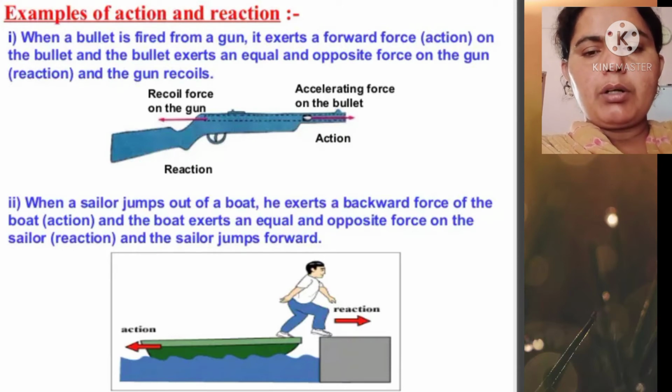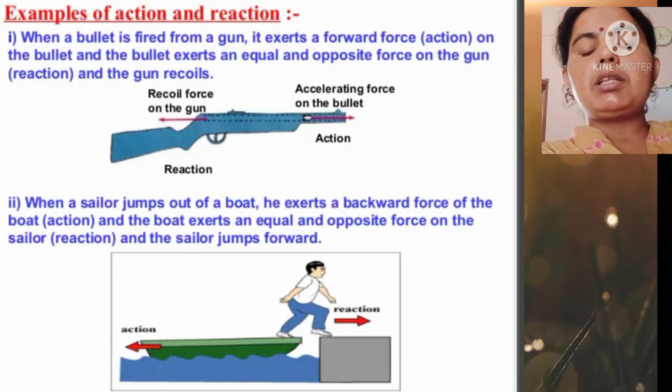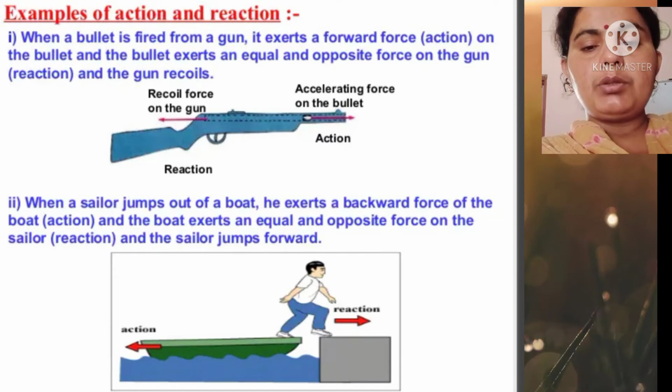When a sailor jumps out of a boat, he exerts a force on the boat in the backward direction. As we know very well, whenever a sailor jumps off the boat, the boat goes in the backward direction and the sailor goes in the forward direction. The sailor does the action and the boat does the reaction. So these are some applications of the third law of motion, which has equal and opposite action and reaction.